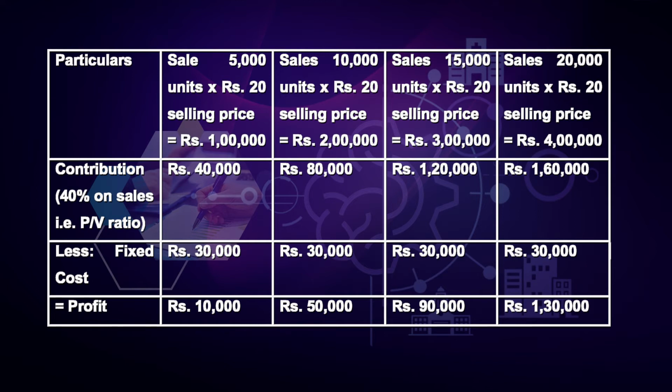In the final case, the sales units are 20,000 multiplied by rupees 20, that is selling price per unit. Hence, the total sales will be rupees 4 lakh. The contribution is 40% of sales, so it will be 1,60,000. Then deducting fixed cost of rupees 30,000, the profit achieved will be rupees 1,20,000. Hence, looking at the sum with different volume of output, one can conclude that with changes in output or volume, the profit also changes. Now, let us understand the application of PV ratio in analyzing the situation.